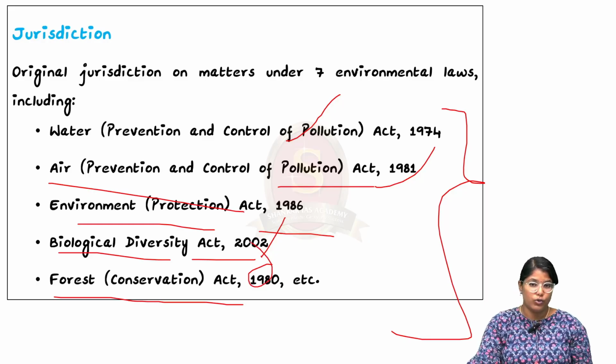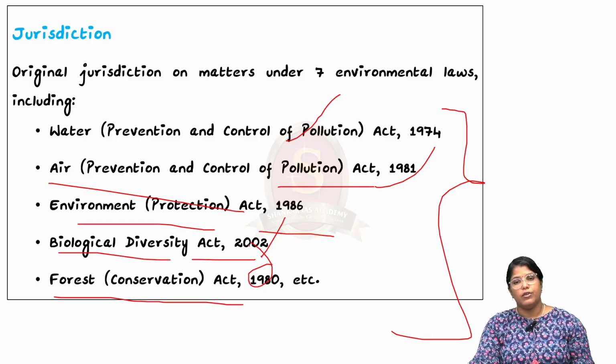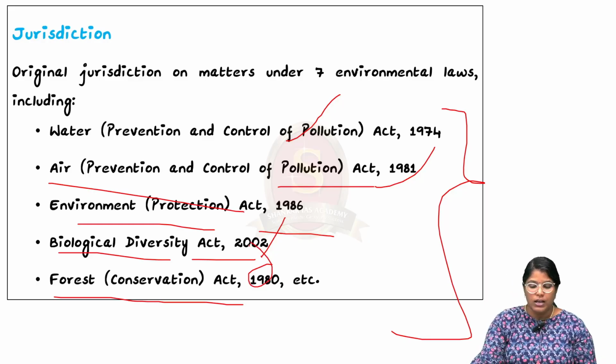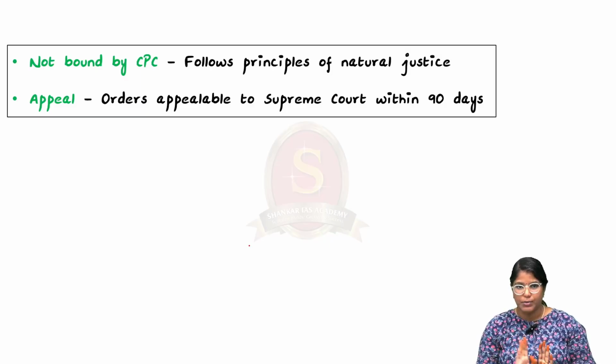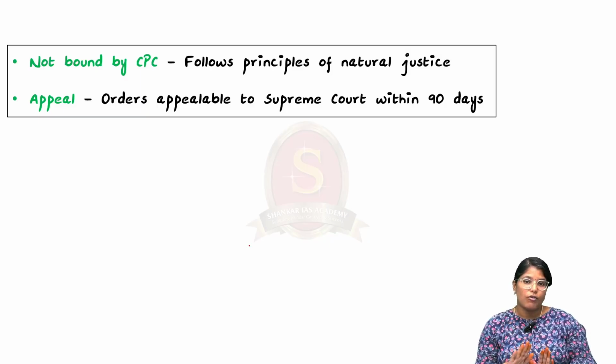And still there are two important environmental laws. If you know that, leave that in the comment section. Now moving on, talking about this particular NGT, they follow natural justice. So what is natural justice? This was also asked in a preliminary question, so leave that in the comment section. So instead of following the CPC, the guidelines or the punishments given in that, they will be following the natural justice, which will differ case by case.